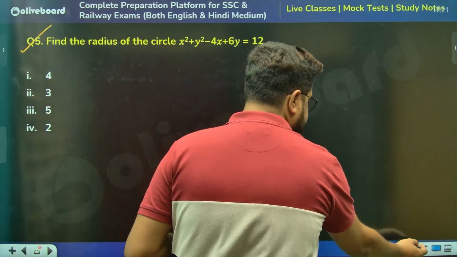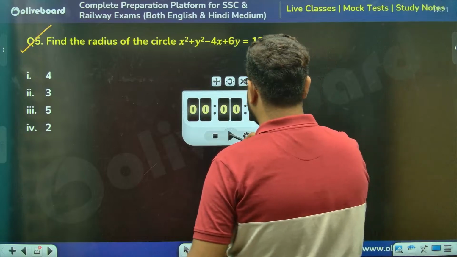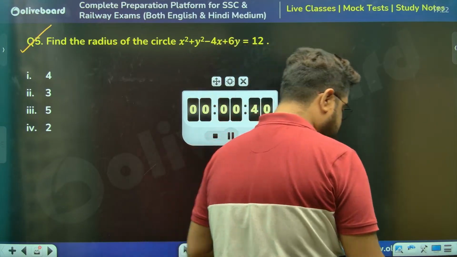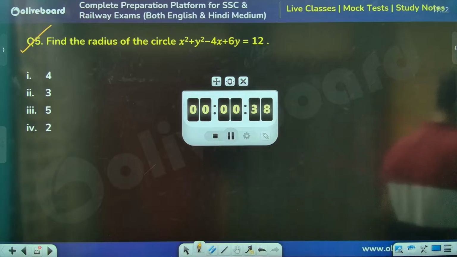Coordinate geometry question, 40 seconds. Those who know the formula will say it only takes 1 second to solve. Please solve. Need answers.